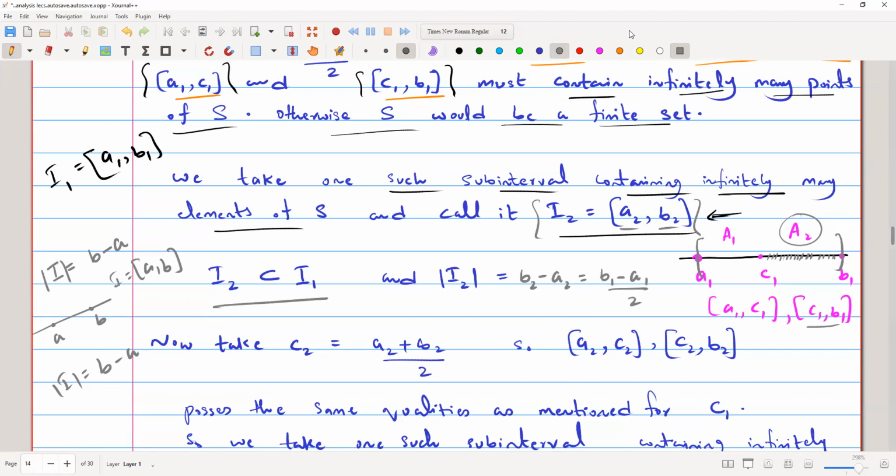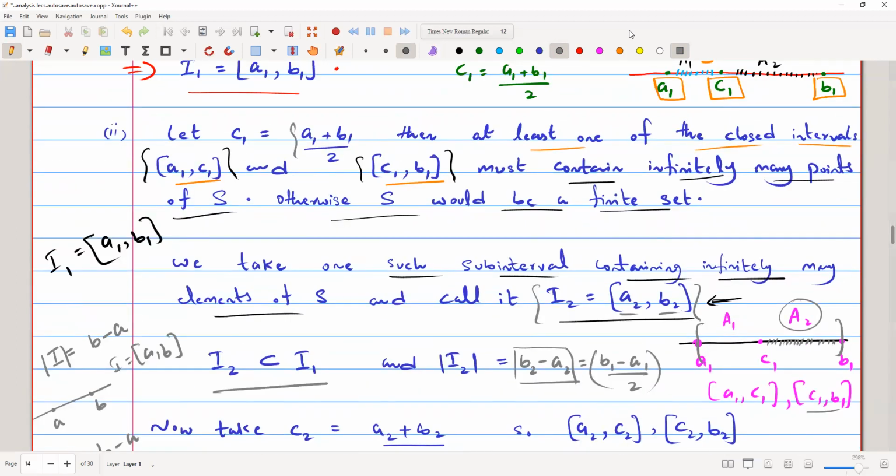Because this length here is half of this length. Why? Because our initial interval was from A1 to B1 and we cut it into half. C1 equals A1 plus B1 over 2, the midpoint. Let me draw here. If this was my A1 and this was my B1, then C1 was the midpoint.